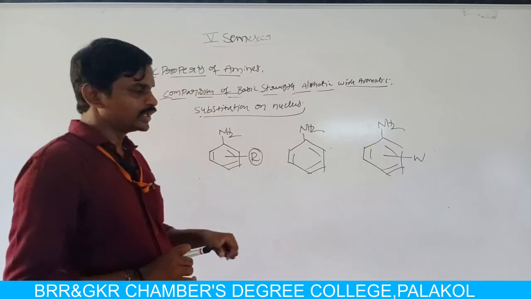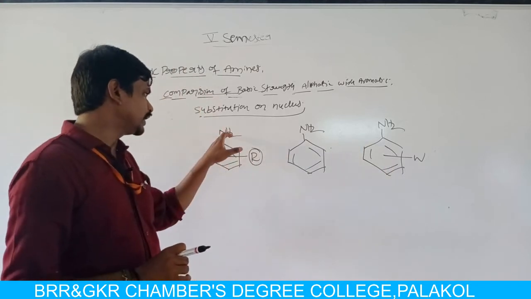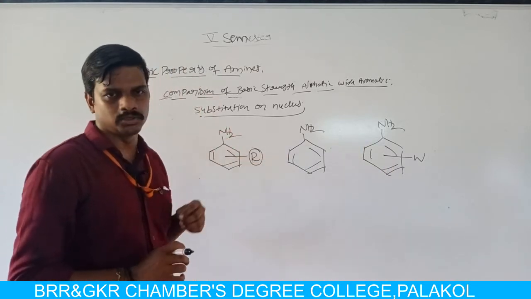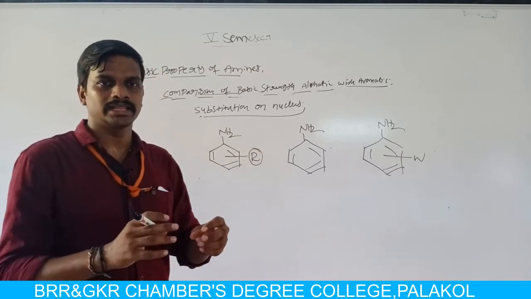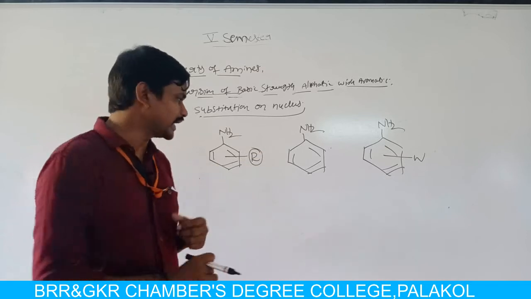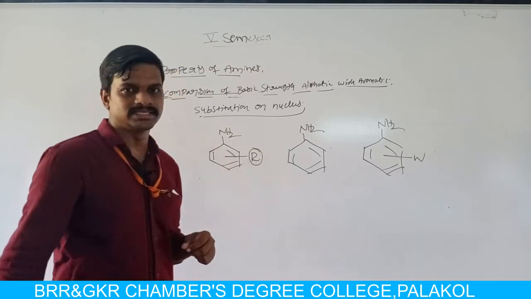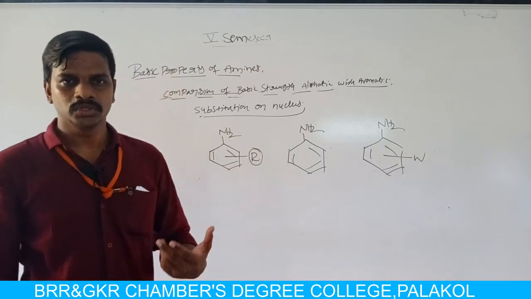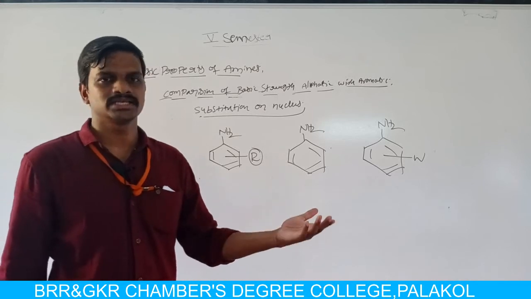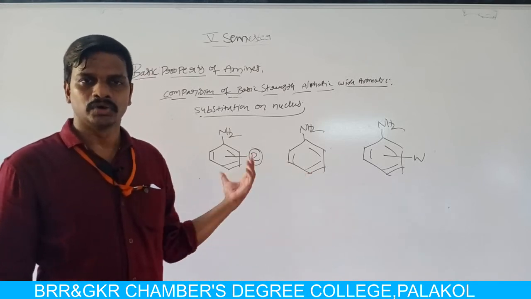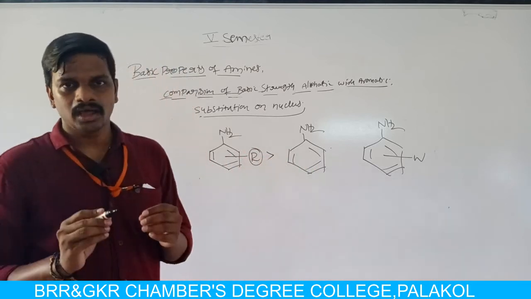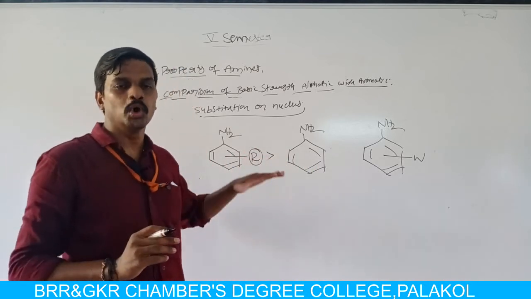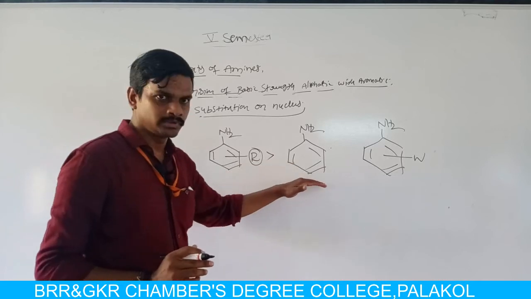In the first one, the aniline is substituted by an electron releasing group. Due to the presence of the electron releasing group, the electron density or the availability of electrons on nitrogen atom increases, so the basic character of the amine increases. That means electron releasing substituted aniline is more basic than aniline.